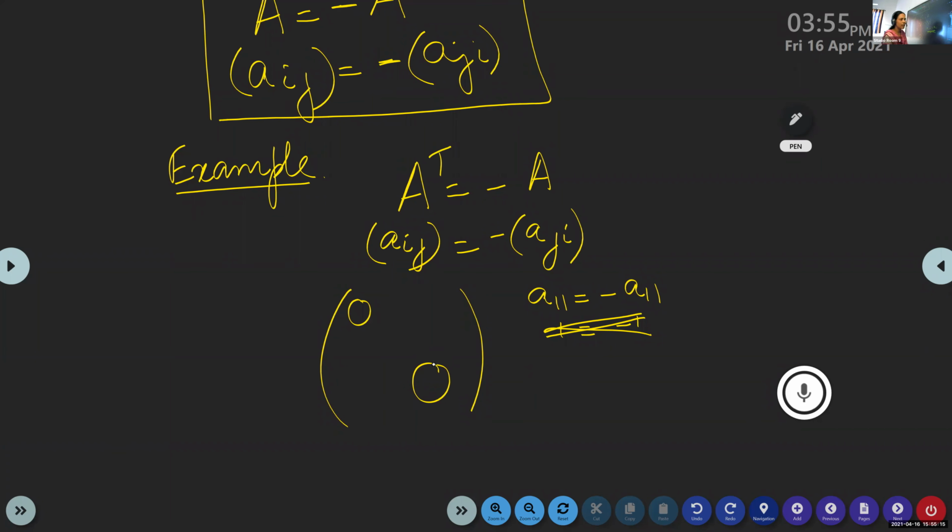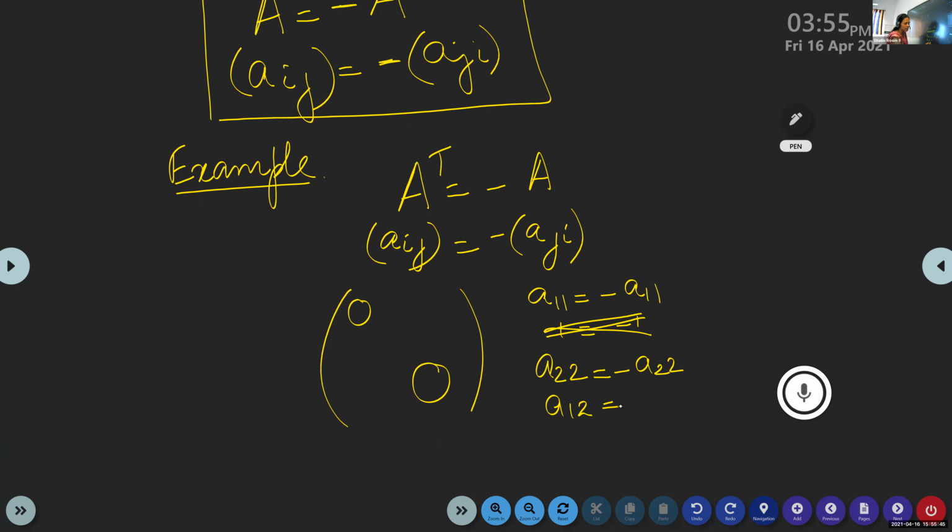A11 should be the same as minus A11, and A22 the same as minus A22. So whenever we give an example for skew symmetric, diagonal entries must be 0. Is it okay, Gayatri? Yes, ma'am. Now, what is A12?